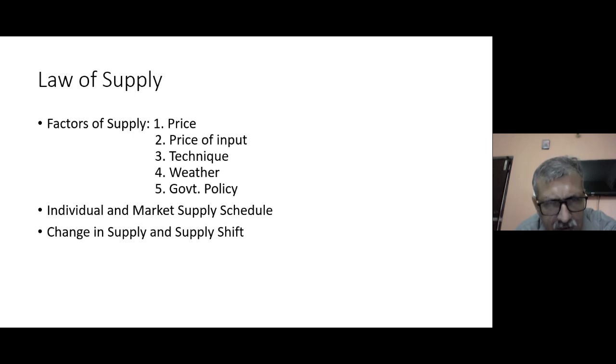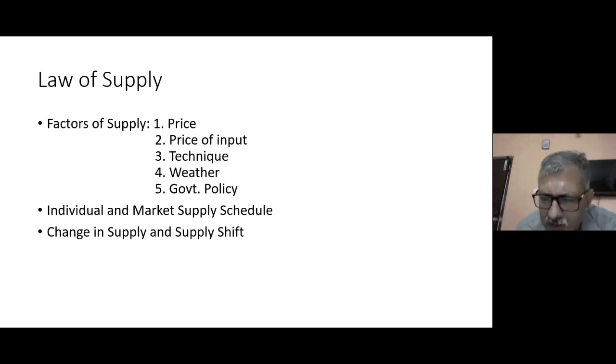Either more or less is being supplied depending upon the increase in the price in the market. But if there is a change in any other factor like price of input, technique or government policy, then the entire slope shifts either leftward or downward. So even if the price is increasing, the supply is not increasing, and the entire supply schedule of that individual or that market either goes up or comes down.